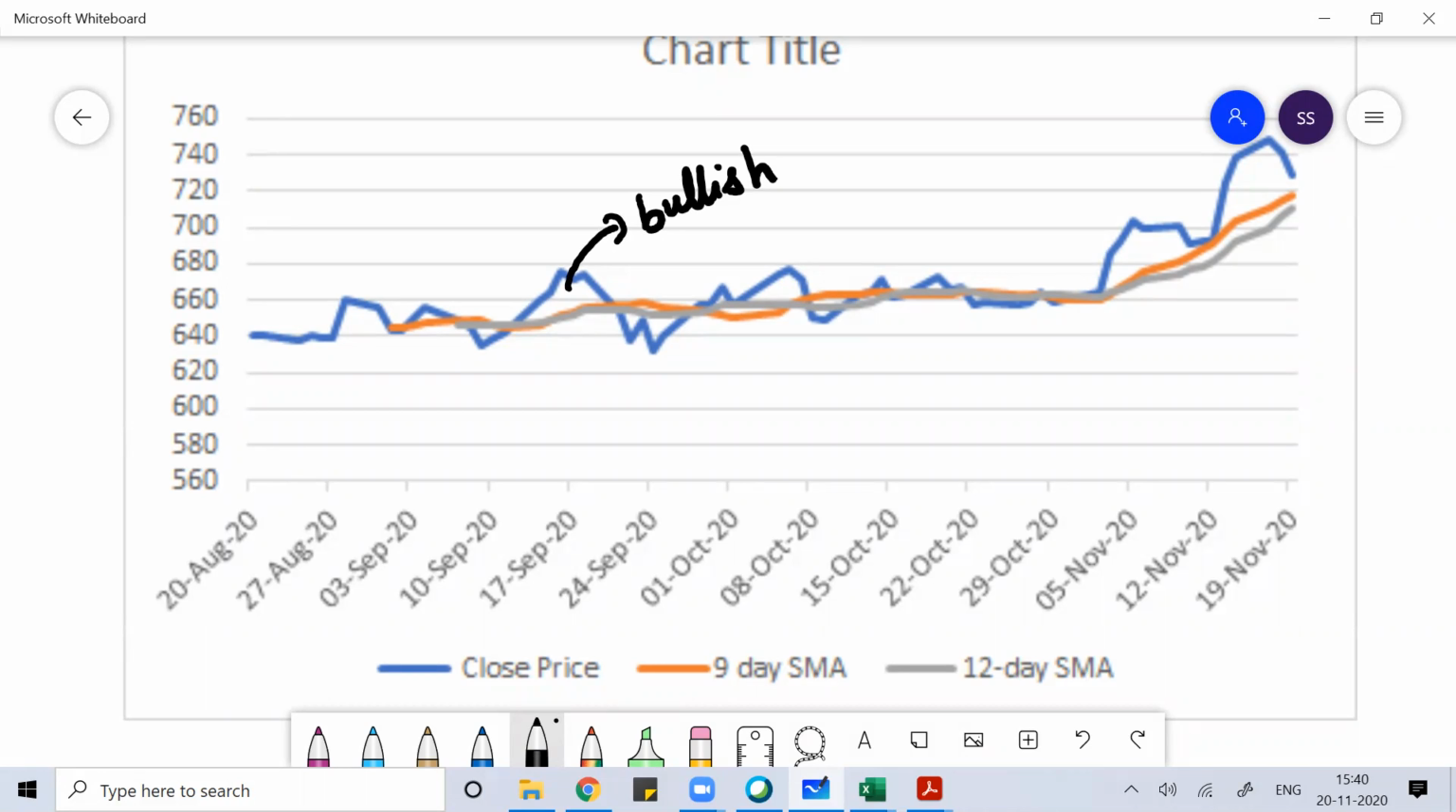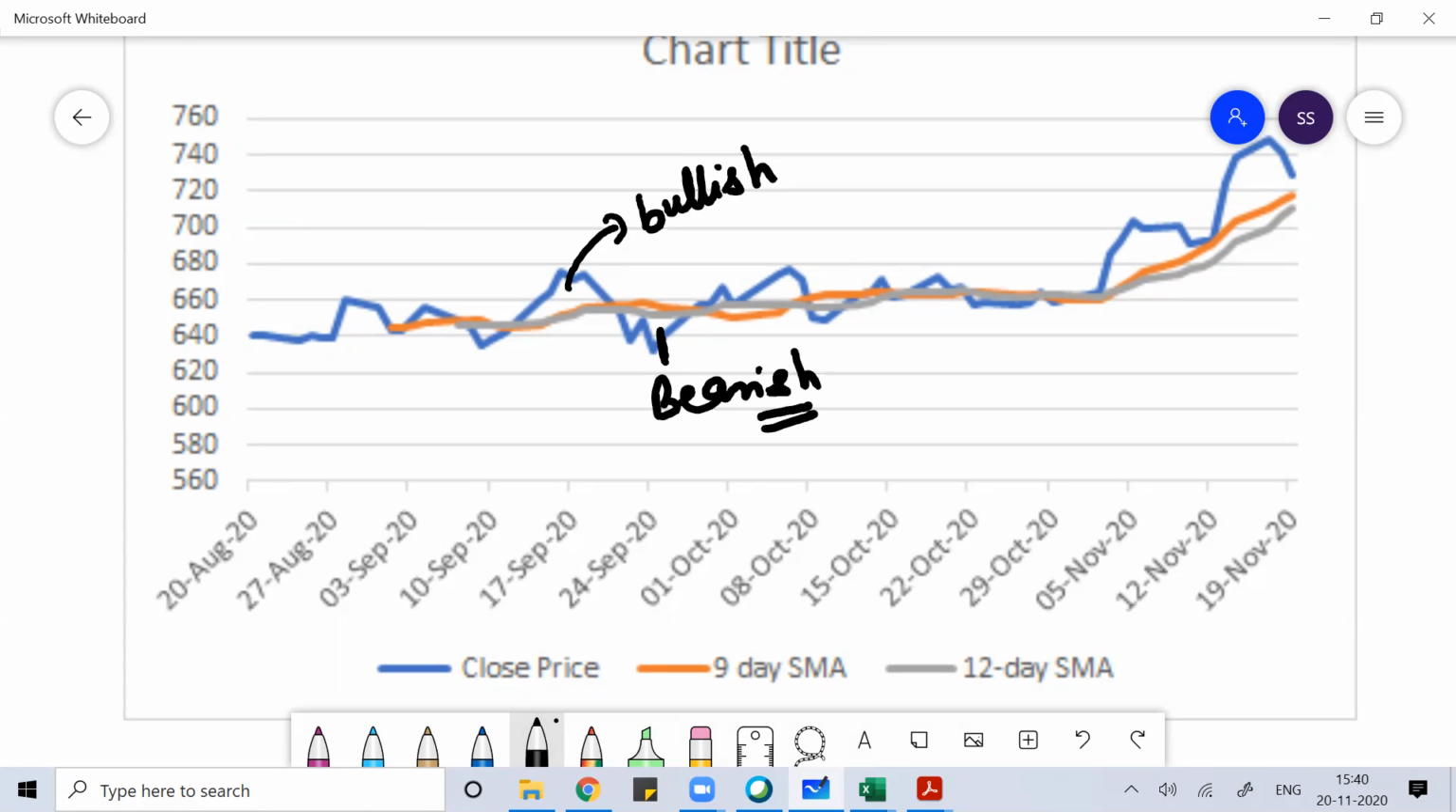Okay, if your closing price is below the moving averages, it is a bearish region. If you calculate the RSI for these days, those under the bearish region, definitely the RSI value would be very low in that scenario. So here you can see the bullish region, and here you can see the bearish region.